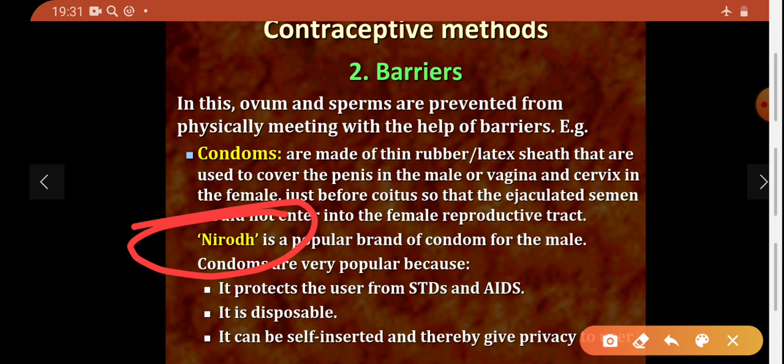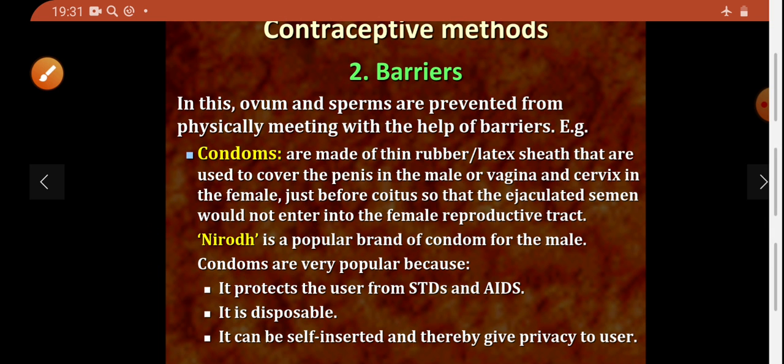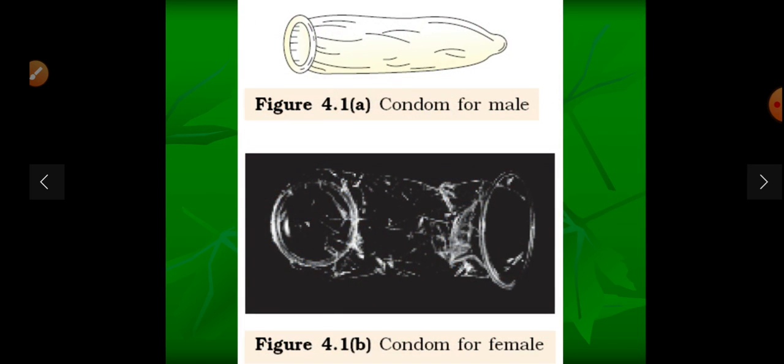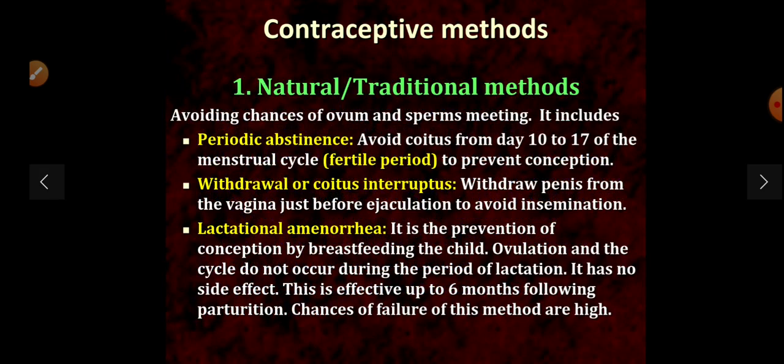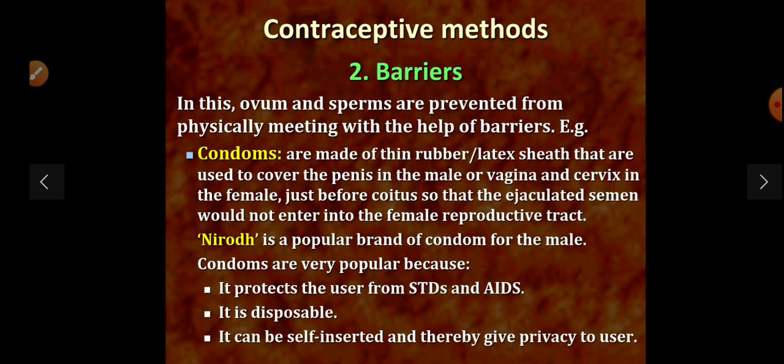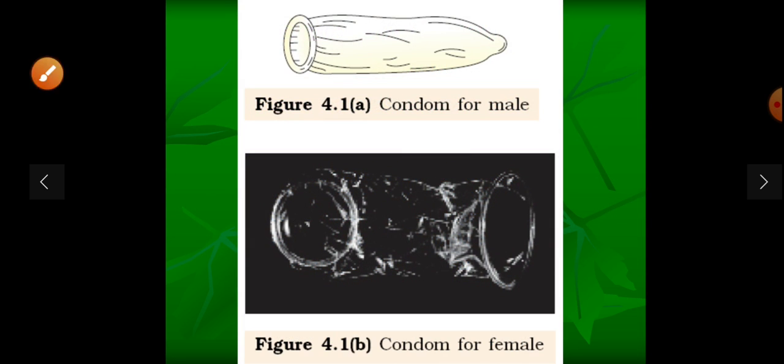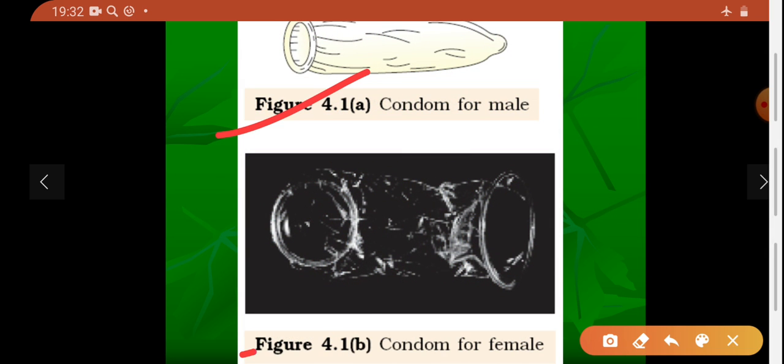Condoms are very popular because they protect the user from sexually transmitted diseases like AIDS. They are disposable and can be self-inserted, thereby giving privacy to the users. The first is the figure of a male condom and the second is the female condom.